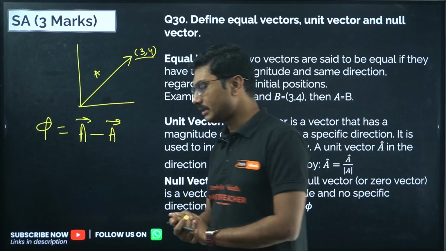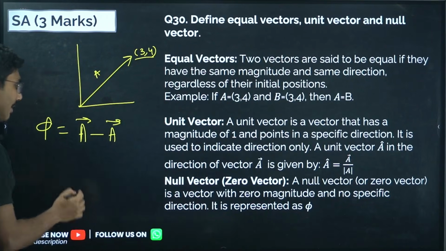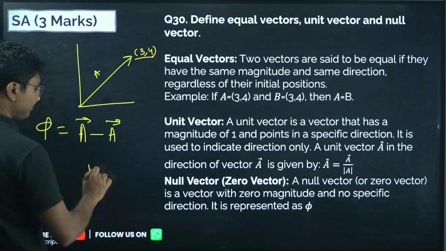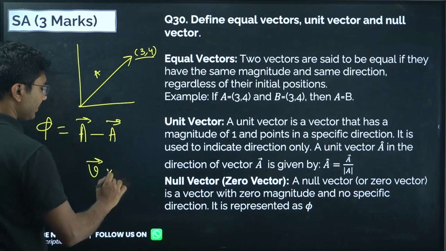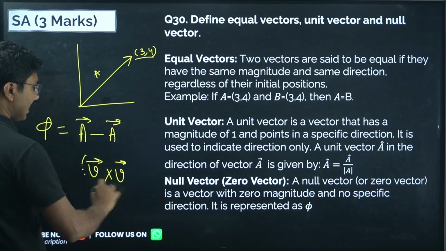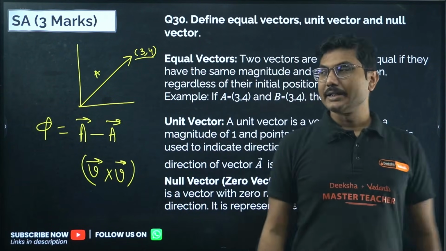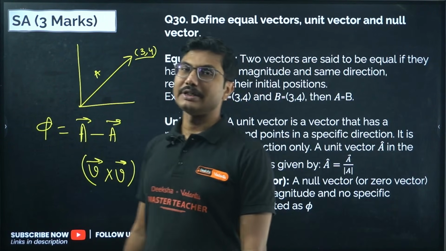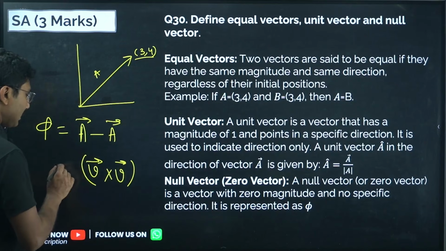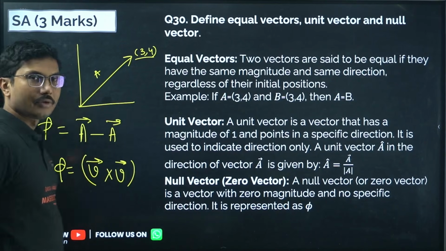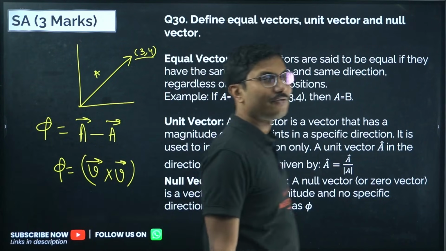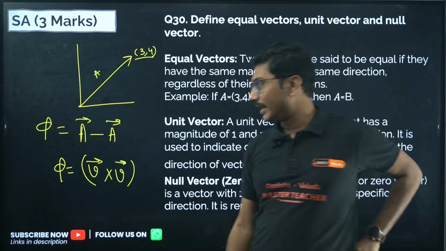Another case occurs when we have a cross product of two vectors, say v cross v, both having the same direction. When you are cross producting two same vectors, the resultant is a null vector because it has zero magnitude, but still it is a vector quantity. But direction we are not sure of, so those are called null vectors.